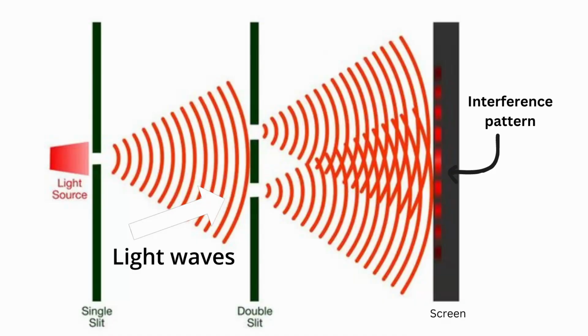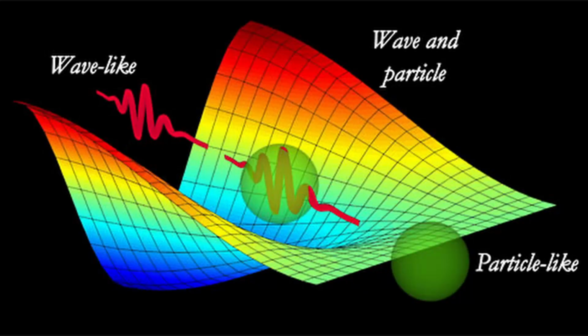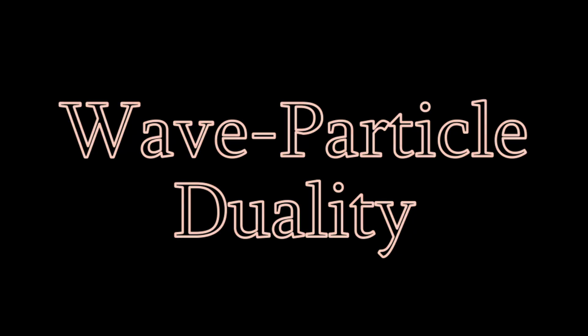Remember the double slit experiment in the 1800s by Thomas Young? Yeah, well, that could not have happened unless light was a wave. But the Michelson-Morley experiment just proved that light can't be a wave because it doesn't have a medium to travel through. And better yet, Einstein's photoelectric effect, which he earned the Nobel Prize for, proved that light was a particle and not a wave. So what exactly is going on here? Well, it would take 50 years for French scientist Louis de Broglie to figure out that light was actually both a particle and a wave, a quantum mechanics concept known as wave-particle duality.